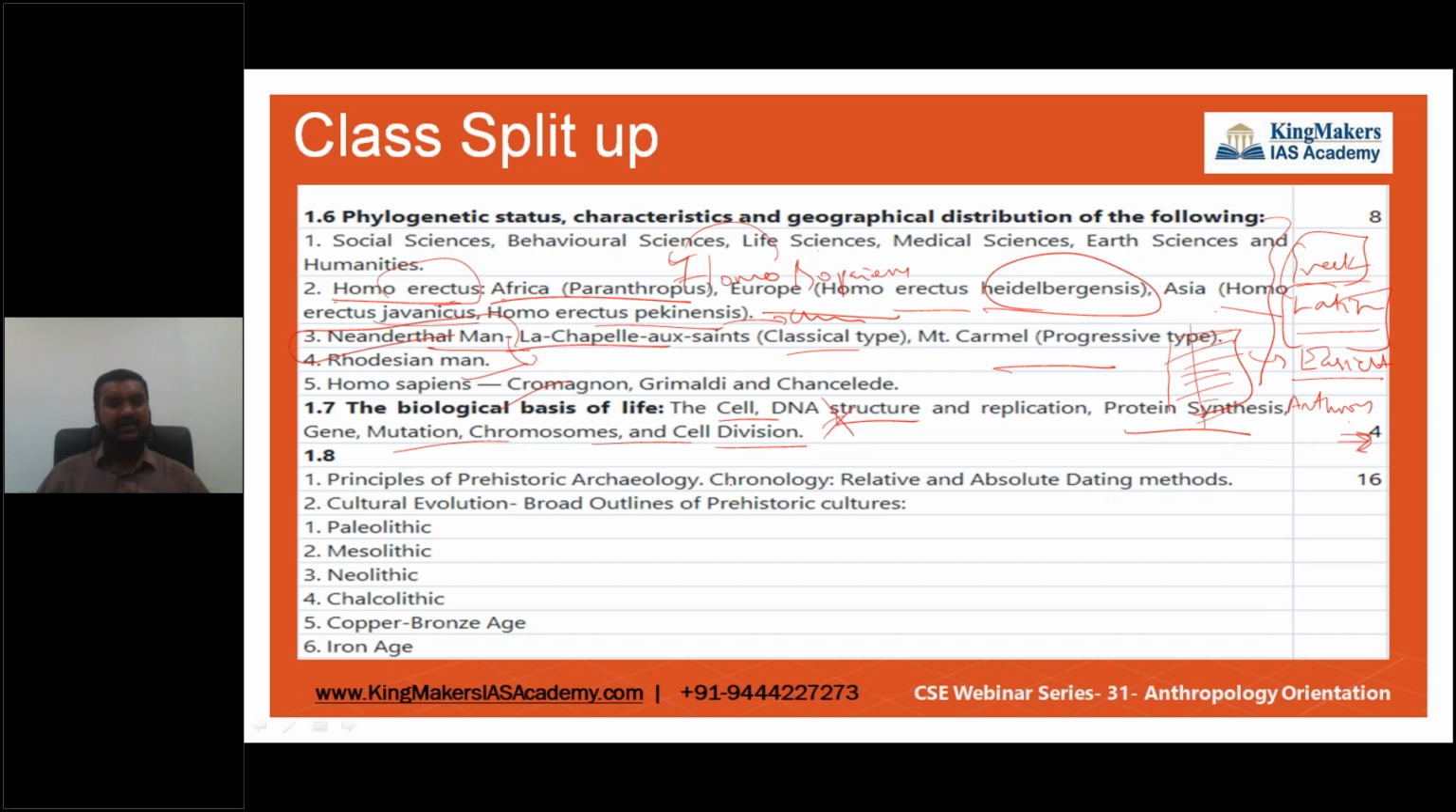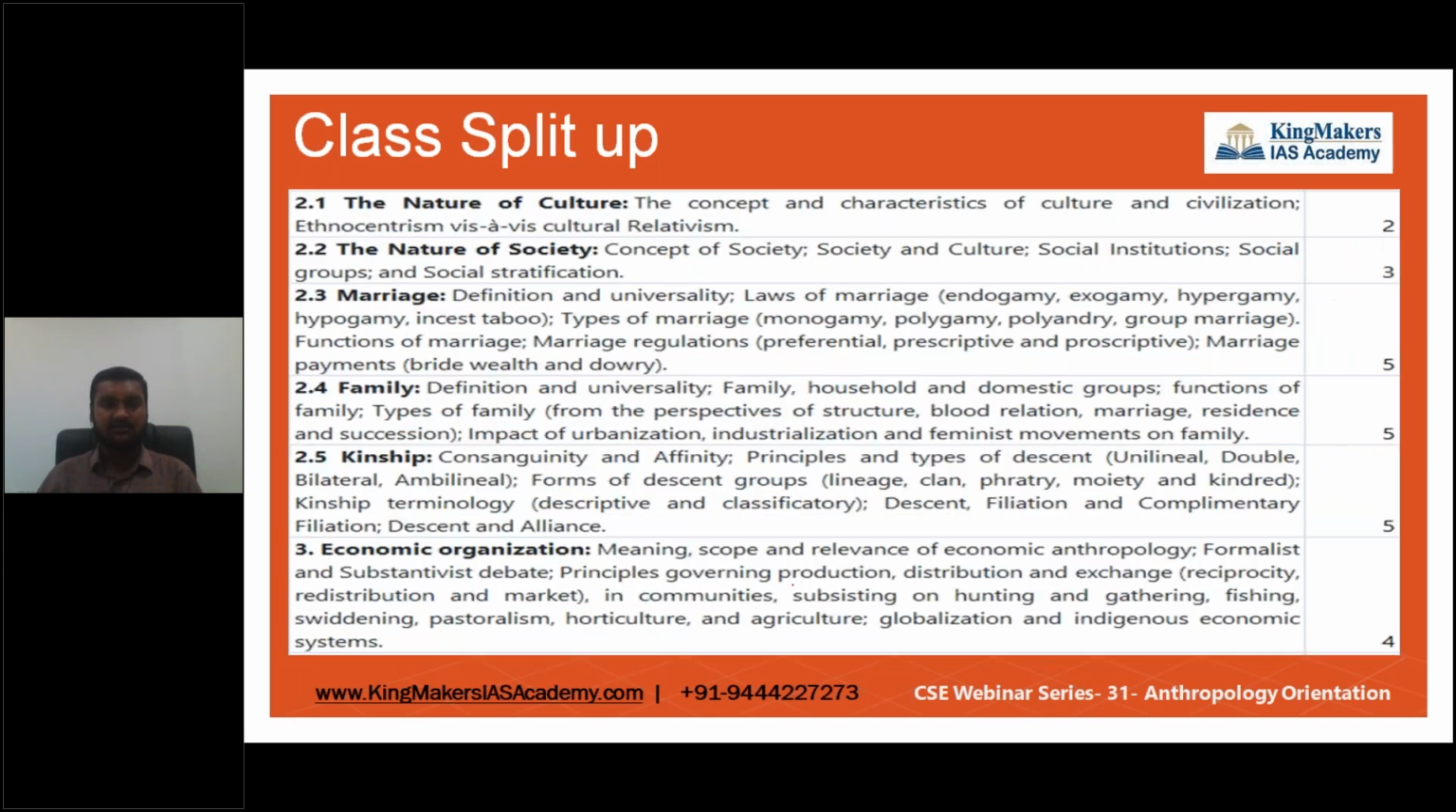And now we are entering the archaeological part. What are the principles of prehistoric archaeology, and what is the chronology of the dating methods? We are going to see the cultural evolution of the Paleolithic period, Mesolithic, Neolithic, Chalcolithic, Copper Bronze Age, and the Iron Age. We are going to explore all these archaeological things and how these people evolved in those periods. This comprises the first 8 units of anthro.